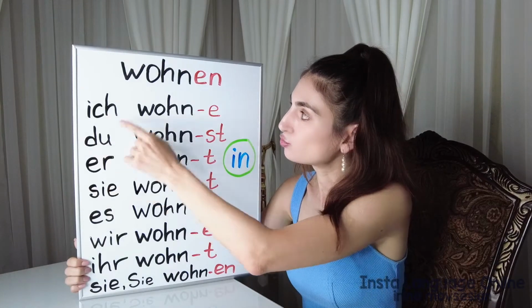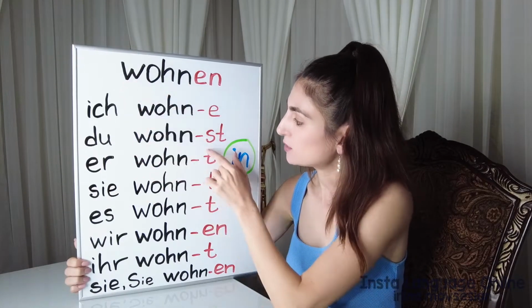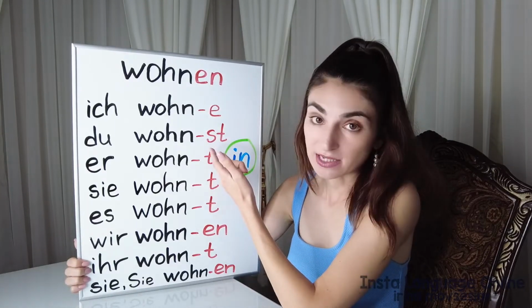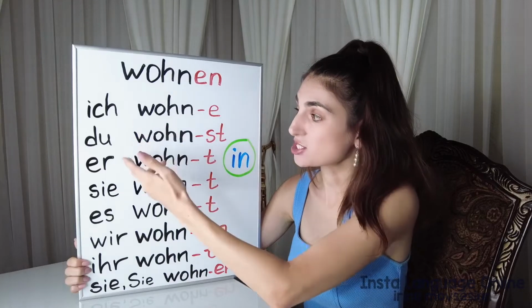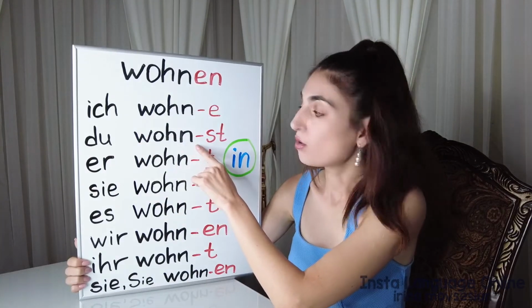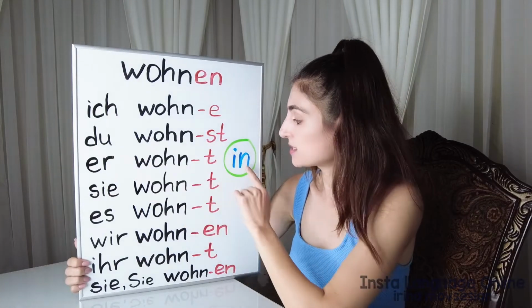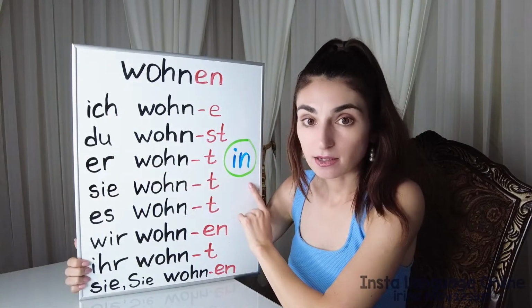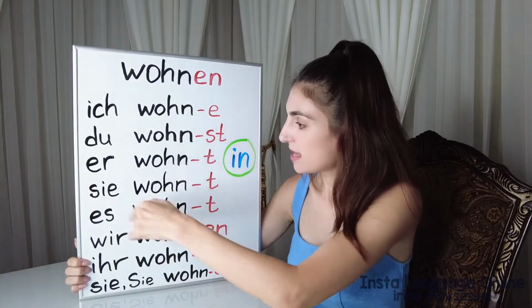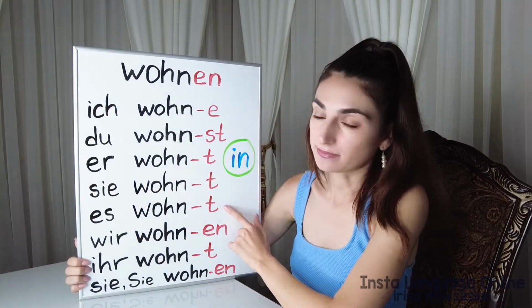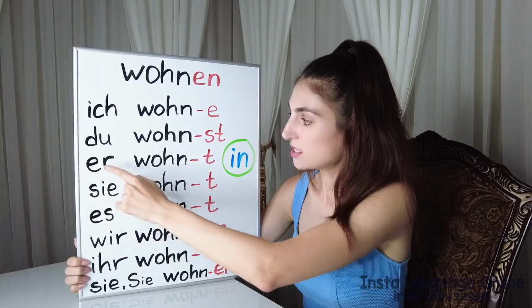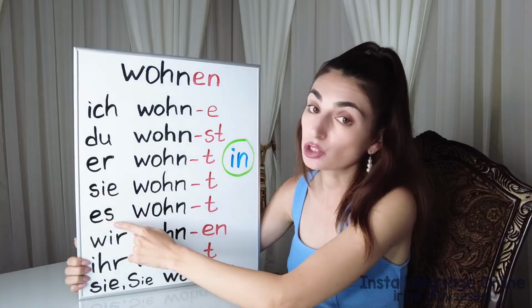You live. Du, we take the same stem, but we put the ending s there. You see? The endings are different, so we can recognize who does the action. Du wohnst in Berlin. You live in Berlin. Er, sie, es, they have the same ending t. Er wohnt, sie wohnt, es wohnt. He lives, she lives, and the neutral form.